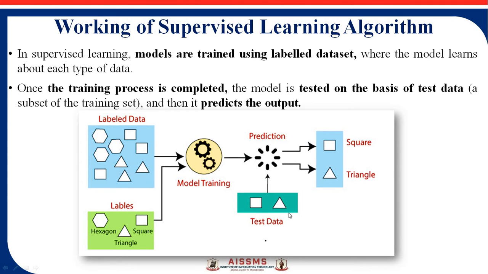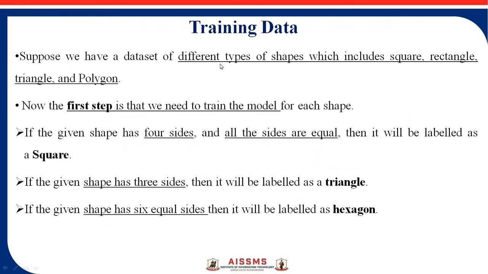But suppose when you pass the circle image to the machine, but the machine is not trained for the circle image or label, right? At that time the machine doesn't generate any result. So this is the concept of the supervised learning algorithm. You pass the image as well as labels to the particular machine for training purpose. Now the next thing is training data.